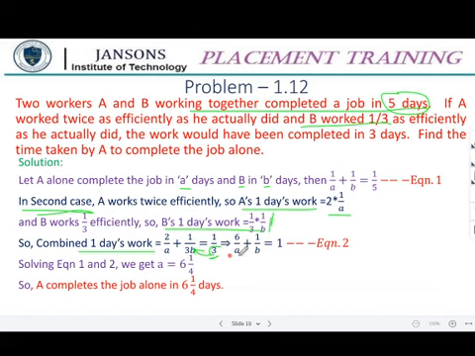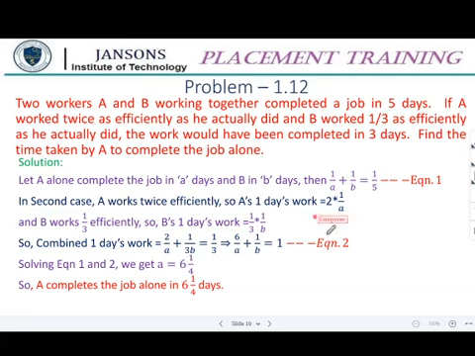We'll take this as equation 2 and the earlier one as equation 1, and when we solve these two, we will get what A and B are. A is found to be 6 1 by 4. This is a mere linear equation solving. So 6 1 by 4 days.